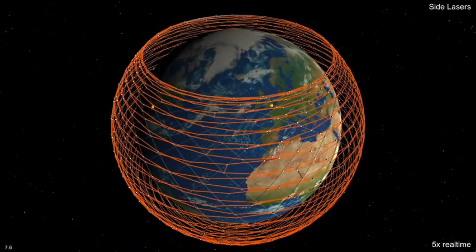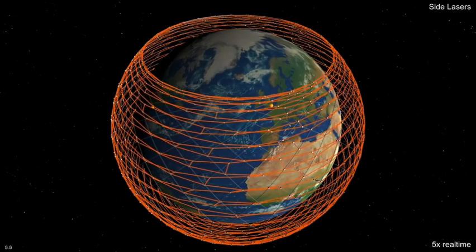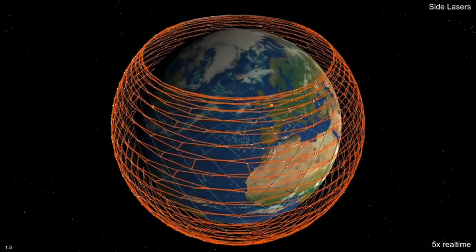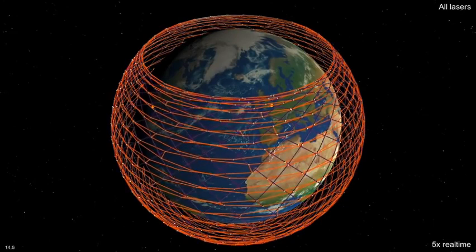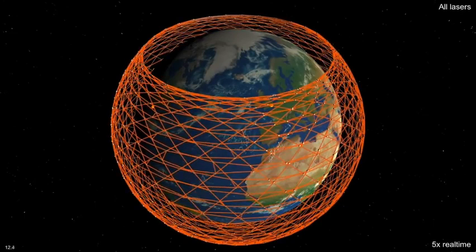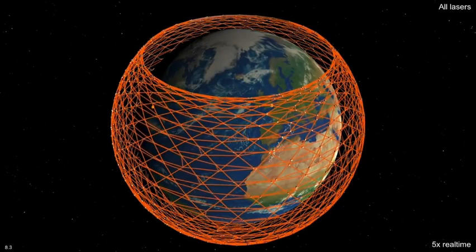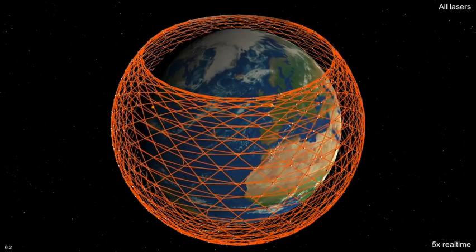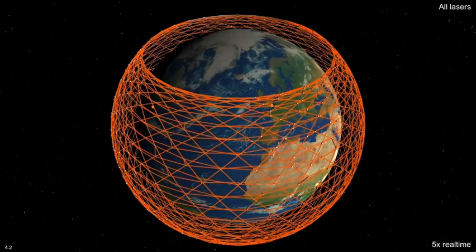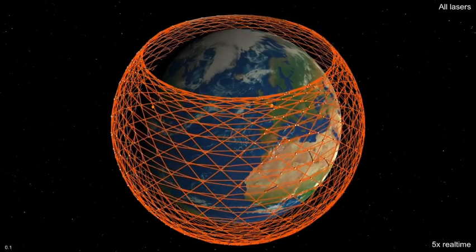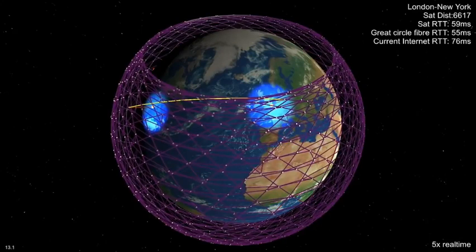Here we can see how all the side links align in an east-west direction, providing good east-west paths. This is all 5 links in action, giving good paths in almost all directions. Let's try connecting from New York to the most directly overhead satellite, then via the lasers to the satellite most directly over London, and then down.